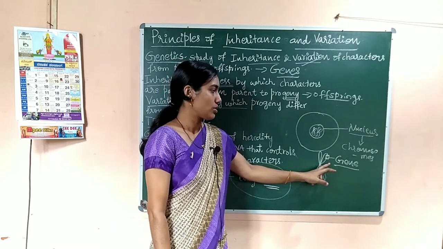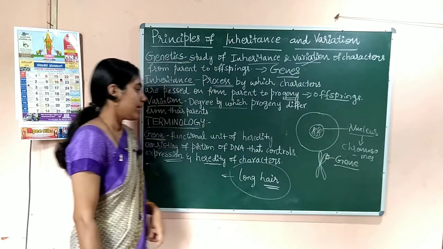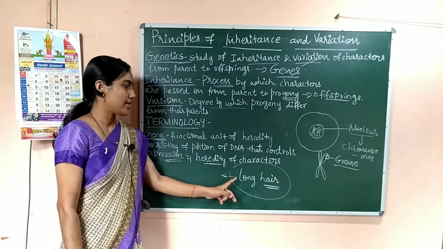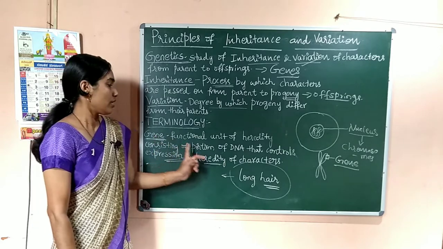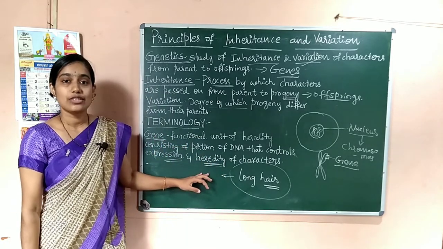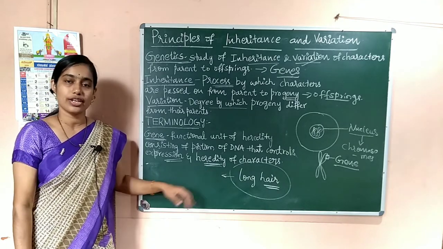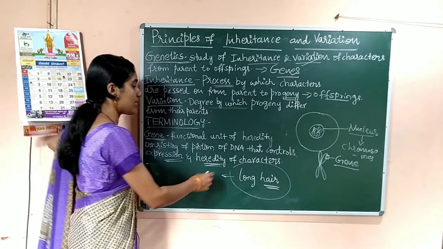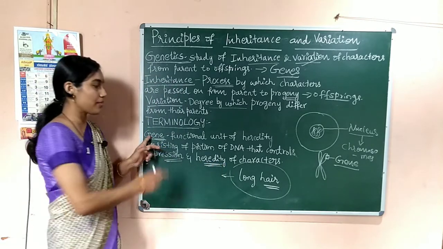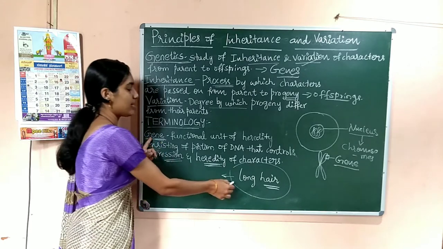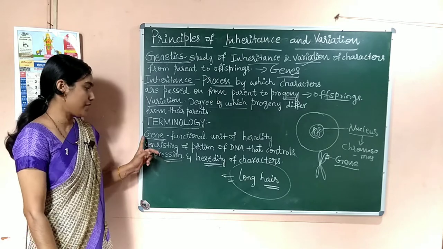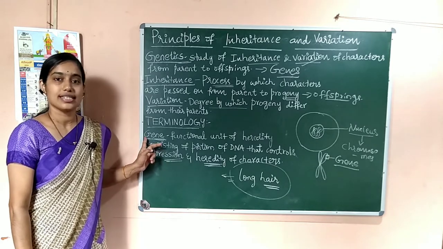So a small part of the DNA that codes for a character, and this gene is also responsible for heredity, nothing but transfer of characters from one generation to another generation, which is also controlled by the gene. If the gene gets transferred from the parent to the offspring, then the character is also transferred. This is the first term we discussed, that is a gene.